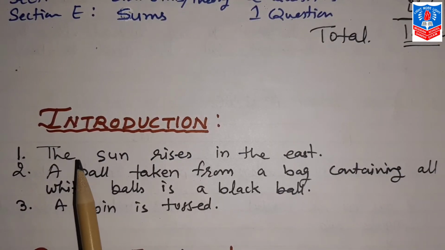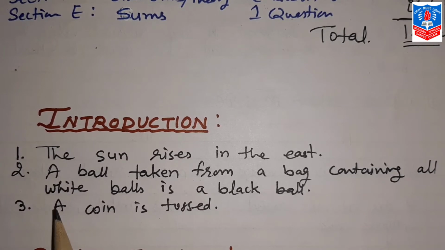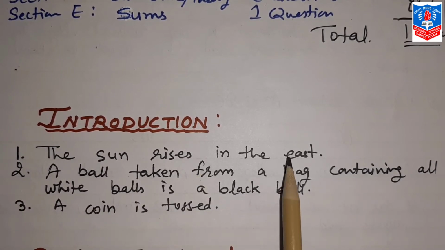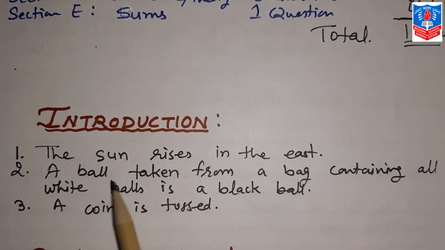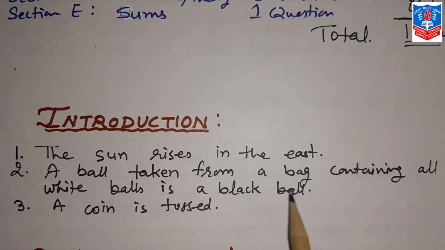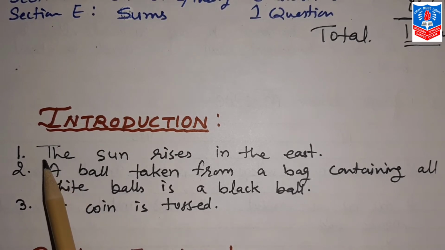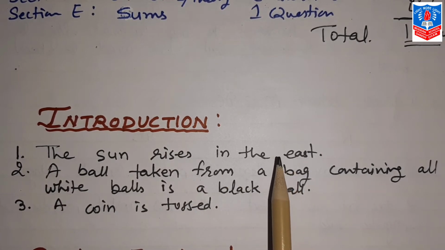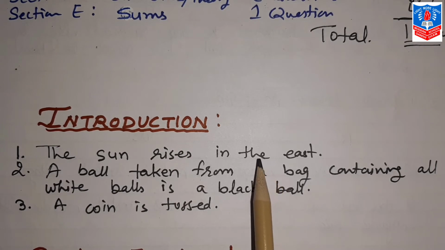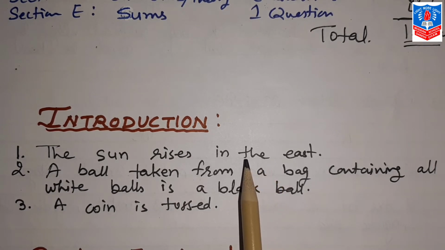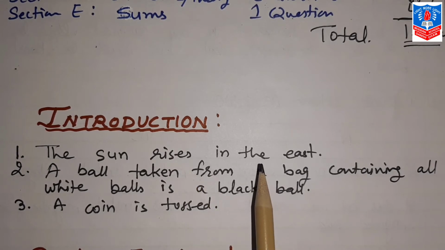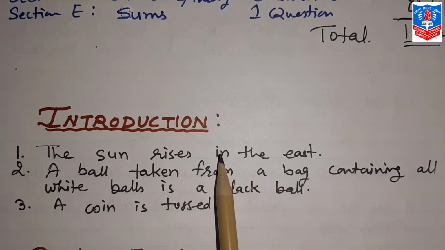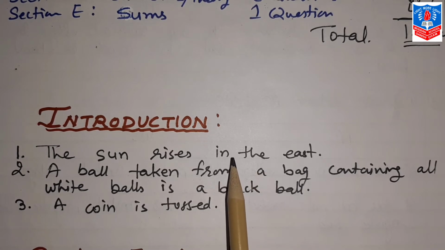Here I have written 3 different statements. Number 1, the sun rises in the east. Number 2, a ball taken from a bag containing all white balls is a black ball. And third is, a coin is tossed. Now, the first statement, the sun rises in the east. This is a certain event. We can never think that the sun rises from the west or from anywhere else. So this is known as a certain event.